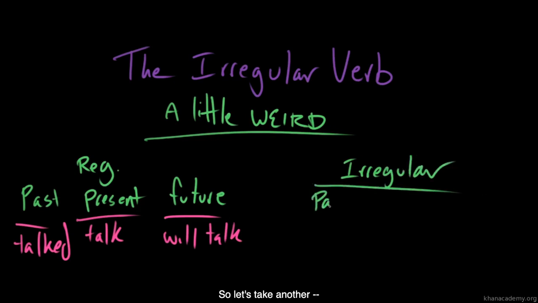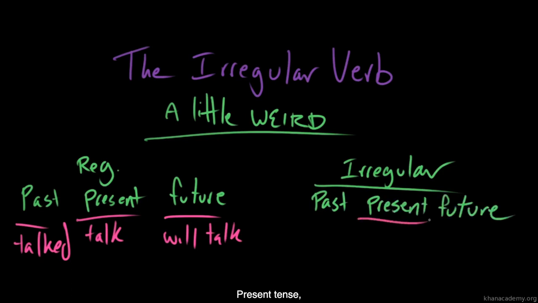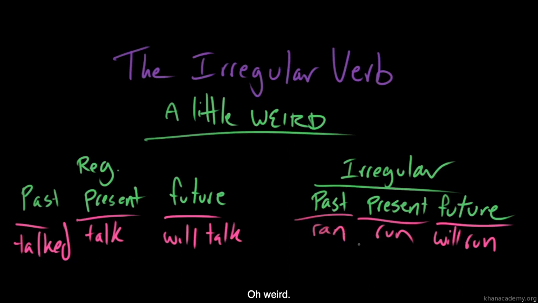So let's take an irregular word, like run. Present tense, run. Future tense, will run. Past tense, ran. Oh, weird. Super duper weird.